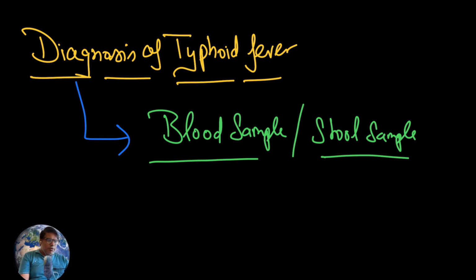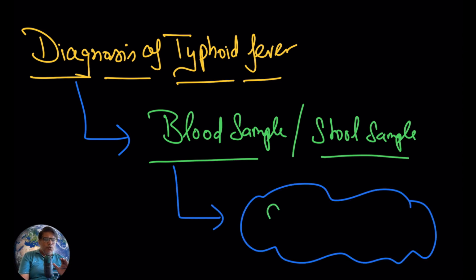In the laboratory, the technician is going to see whether the bacteria is present within the blood or in the stool. So when they confirm this bacteria is there, then they can confirm that the individual is suffering from typhoid fever. Okay, so hopefully this point is also clear to you.